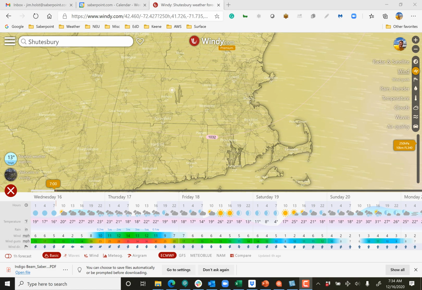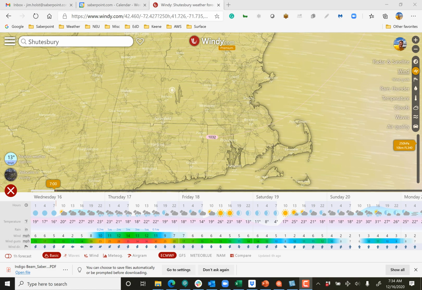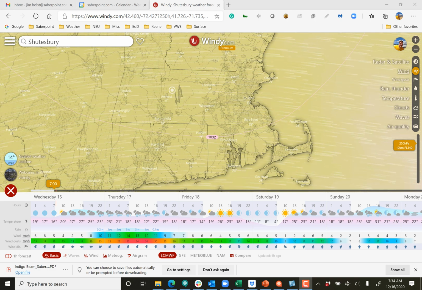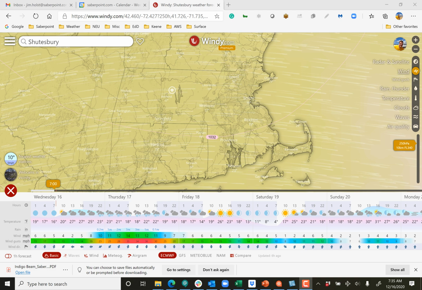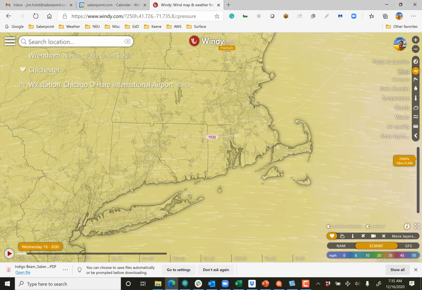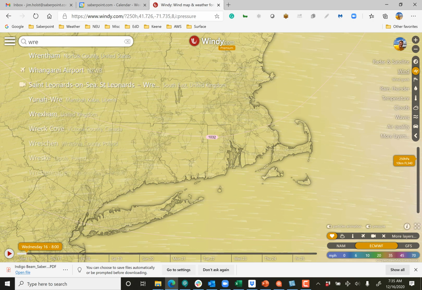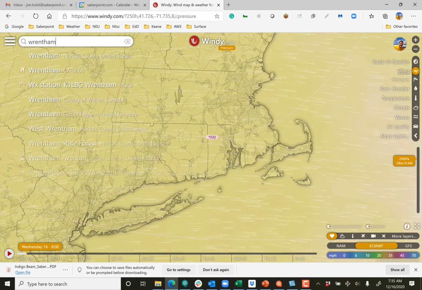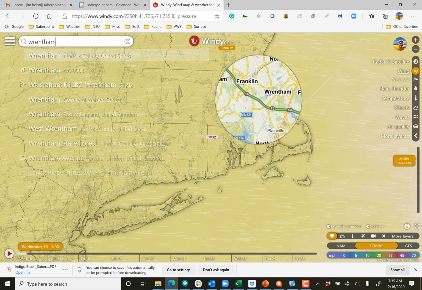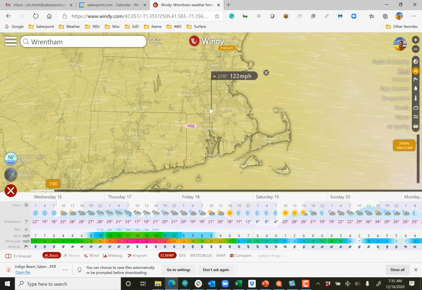They have an app for this, and you also can get it on any browser. So if you type in www.windy.com, it will bring up a map like this. And what you want to do is you just want to type in your hometown. So I'll go with Wrentham, Mass, for instance, okay? And you pick Wrentham from the picker here. Wrentham is in Norfolk County, okay? And it starts bringing up information.